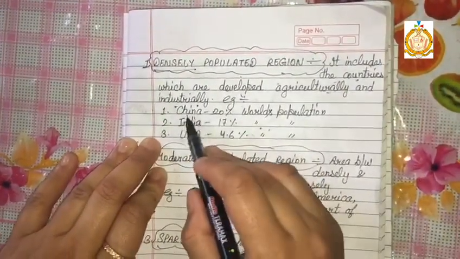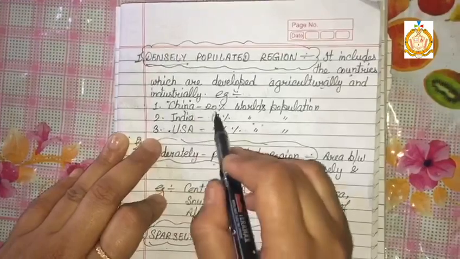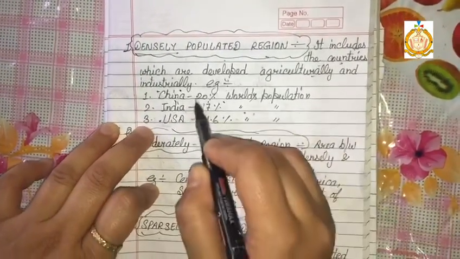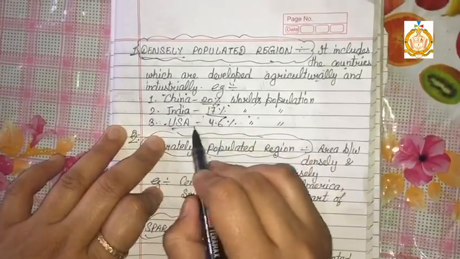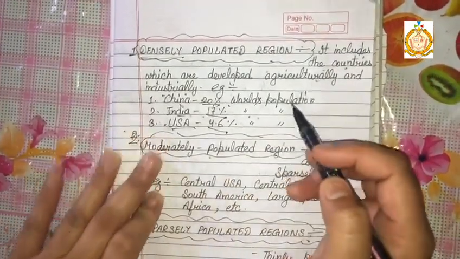So I will give you three examples here. China, where 20% of the world population lives. India, 17% of the world population, and the USA, 4.6% of the world population.